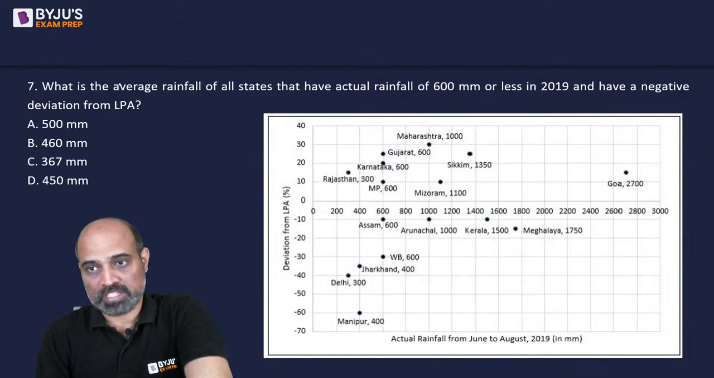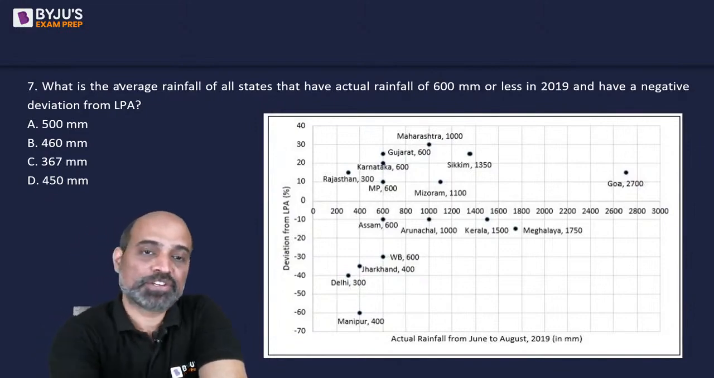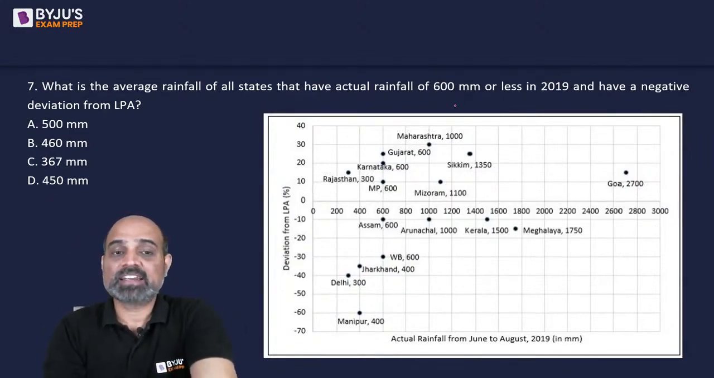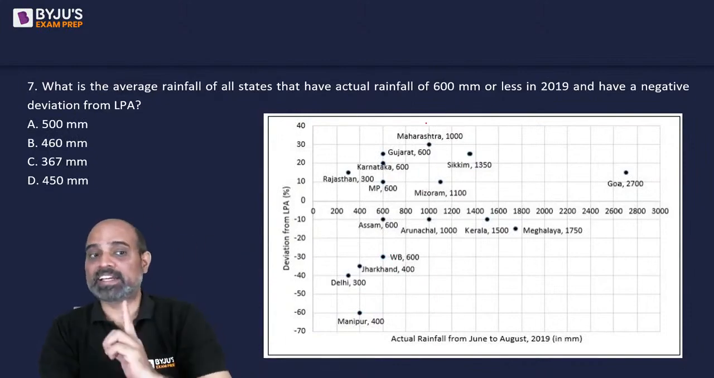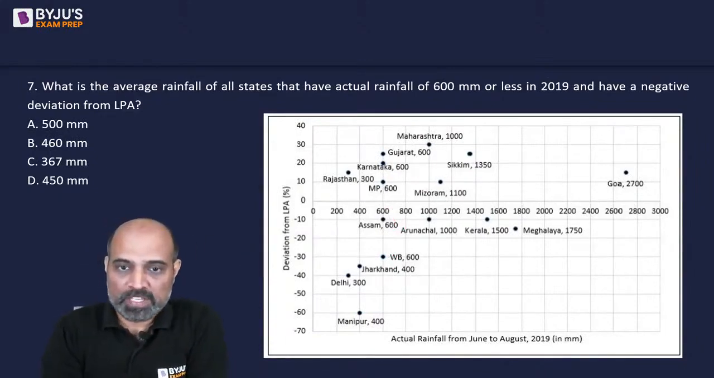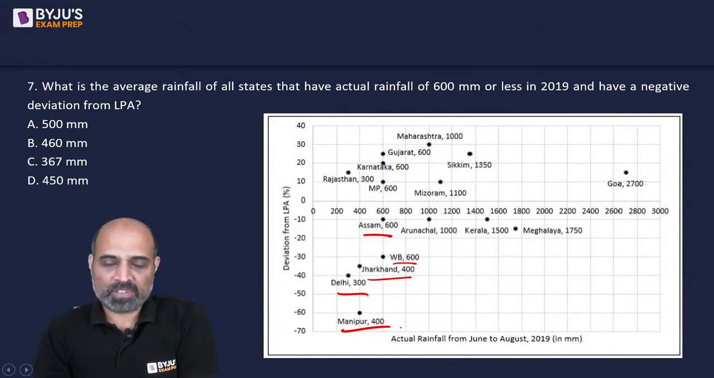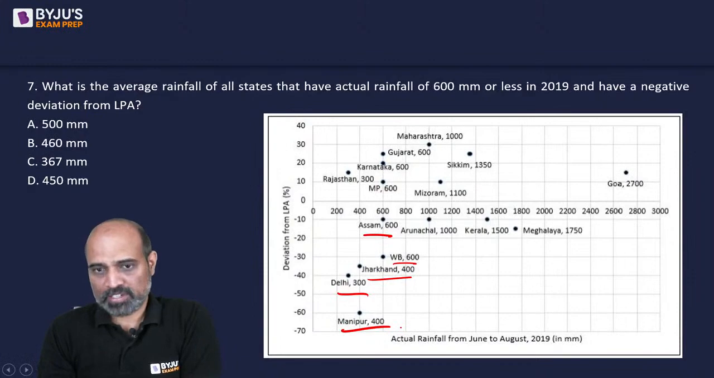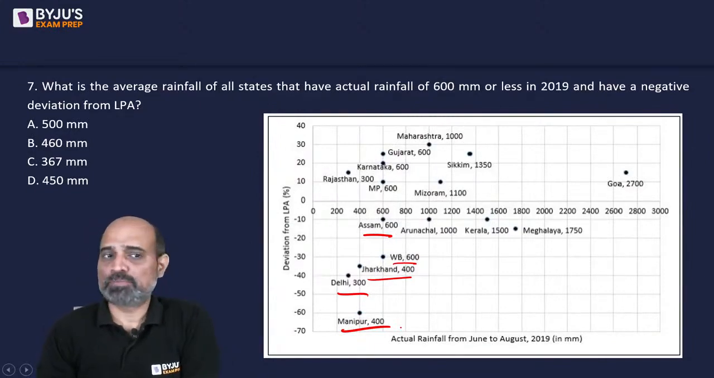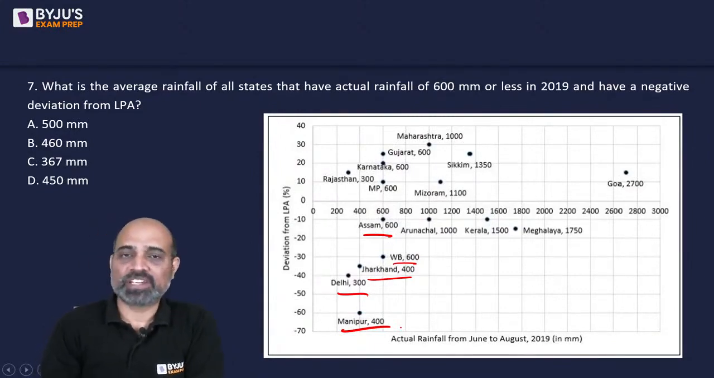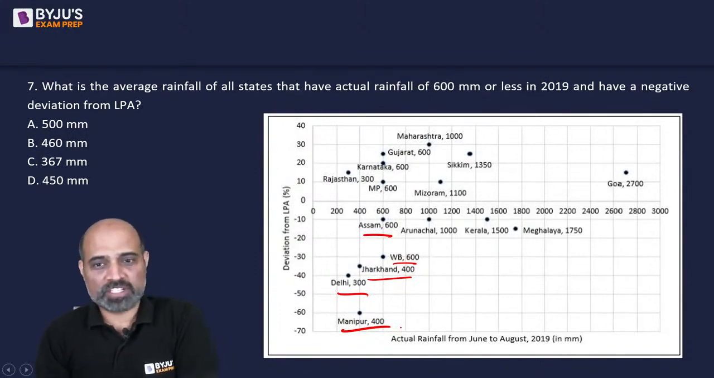Next question. What is the average rainfall of all states that have actual rainfall of 600 mm or less in 2019 and have a negative deviation from LPA? 600 mm or less and also a negative deviation. So can we say we are talking about Assam, West Bengal, Jharkhand, Delhi and Manipur? These are the 1, 2, 3, 4, 5 such states. Now, without taking the average, look, two are 600 and two are 400, right? So the average of 600, 600, 400, 400 will be 500. And then we have a 300. So it should go down a little more.